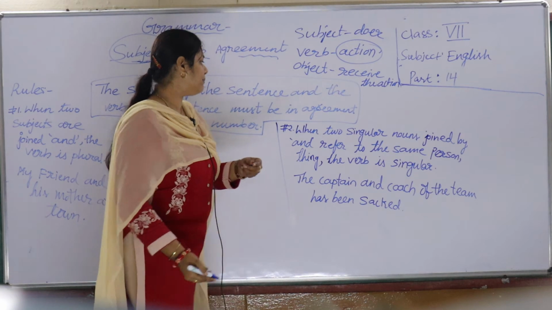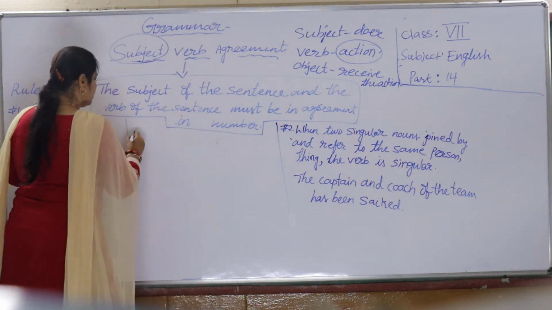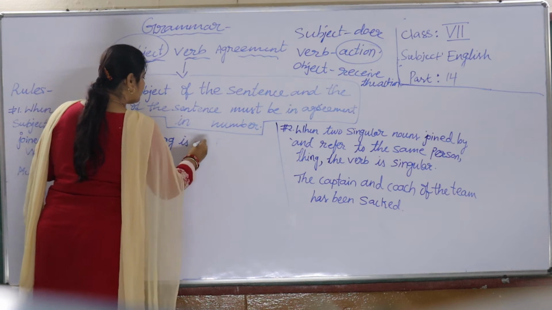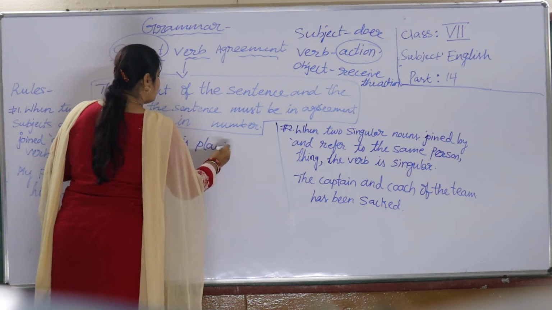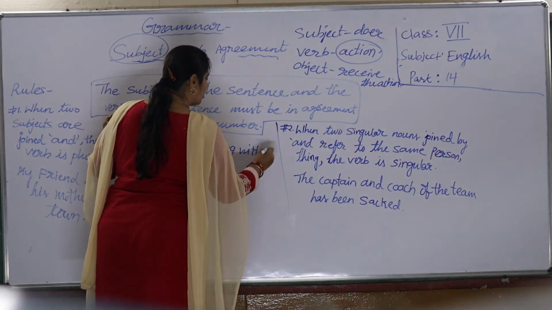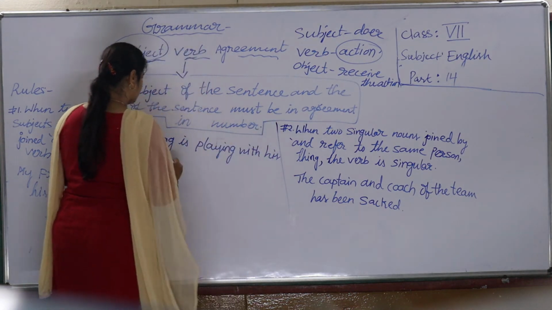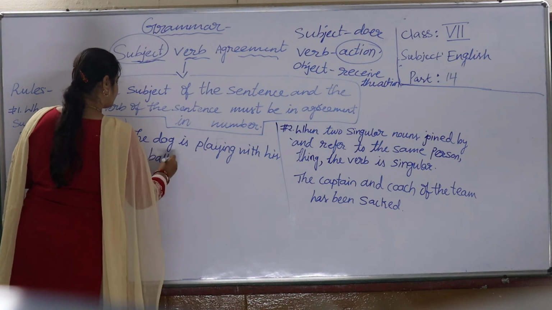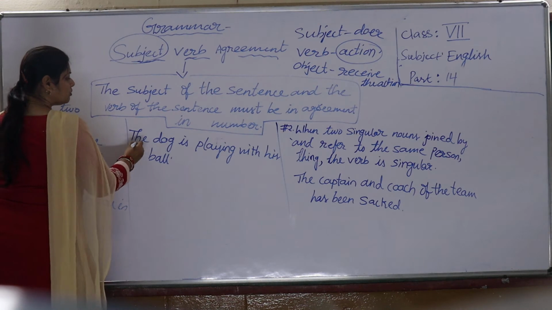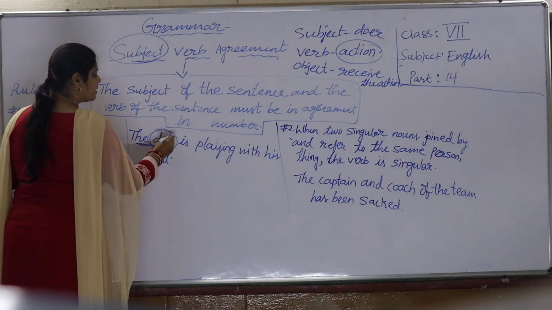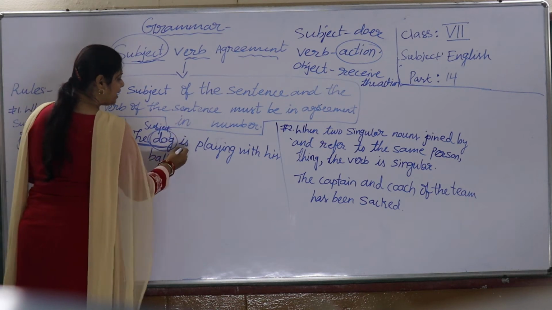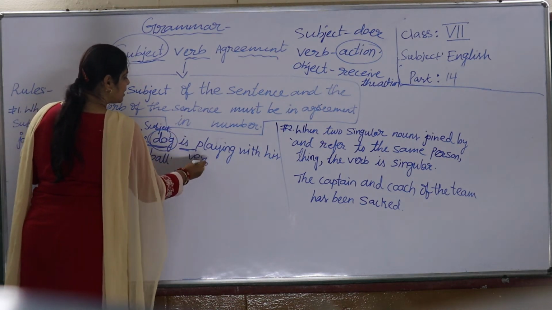Understand? For example, if I take here, see, the dog is playing with his ball. Okay. Here the dog, what is it? Your subject. Yes children, and is here the verb, is playing.